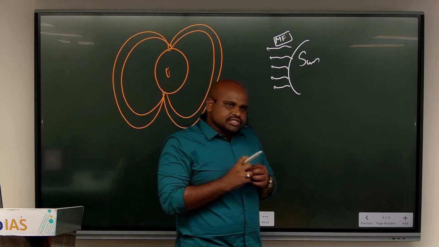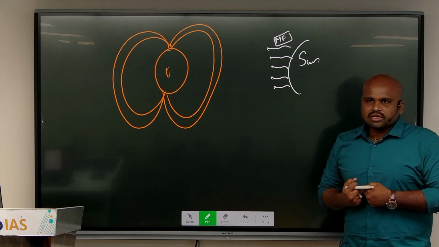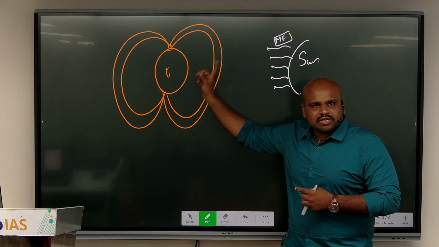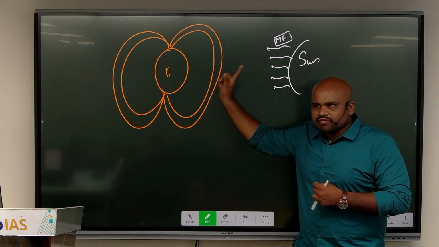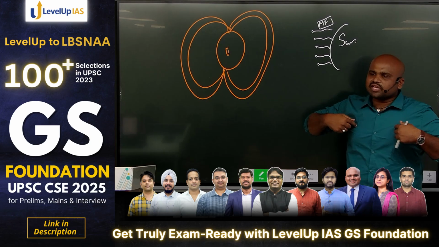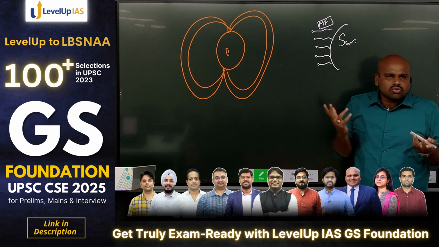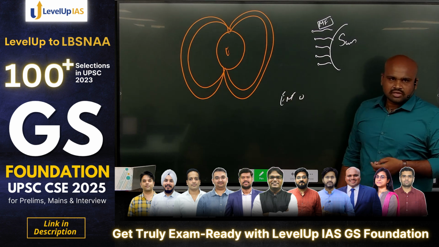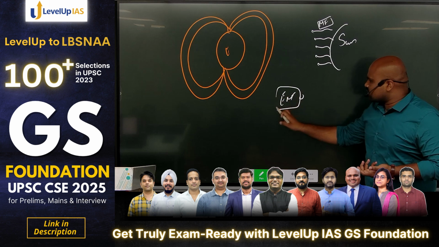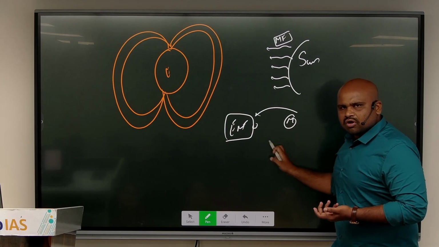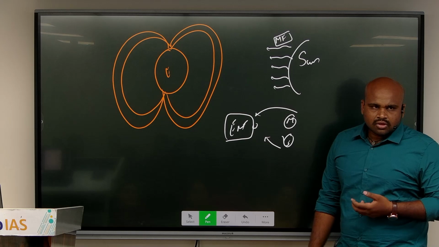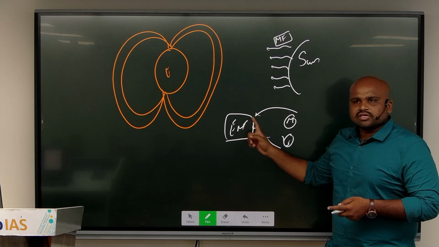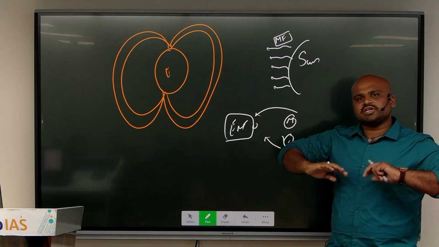When these magnetic ejections are being released from the sun constantly, if the magnetosphere was not existing, don't you think the earth would have been impacted by this magnetic field? Then can we have any sort of EM wave propagation? No. Why? Because EM wave propagation is what, my dear? Electromagnetic waves. Any electromagnetic wave will be interfered by one more magnetic wave or some electric wave. So if I didn't have these magnetosphere layers, the Earth's electromagnetic wave composition could have been distorted.